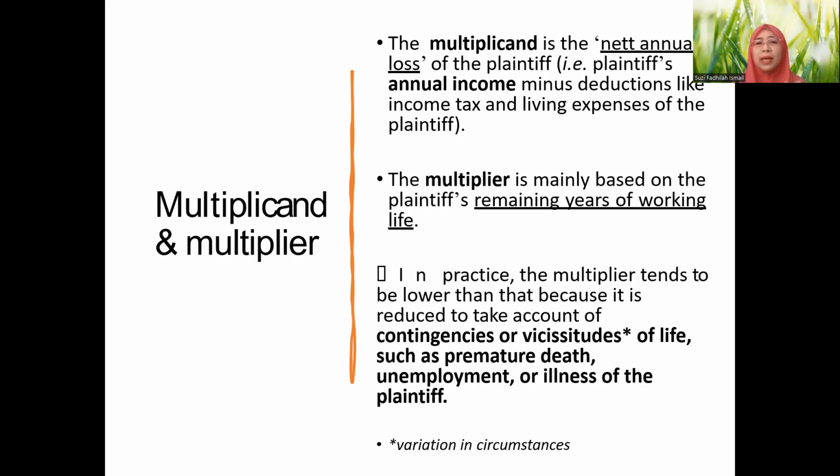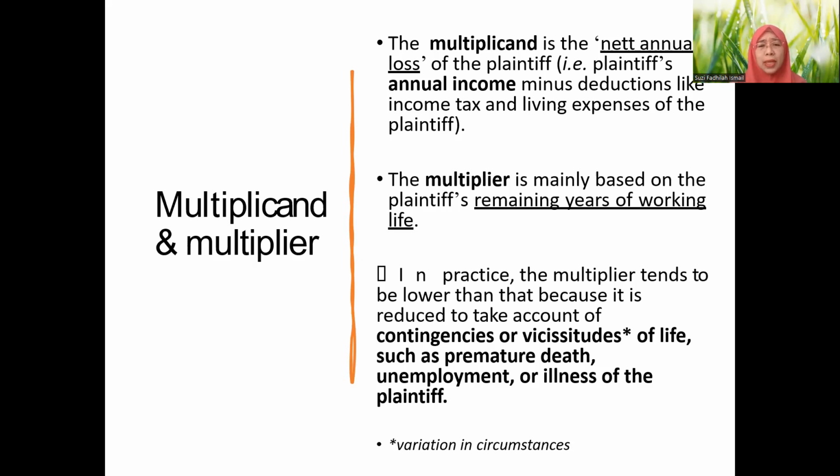But of course, it will be lower. In practice, the multiplier tends to be lower than that because it is reduced. Why is that so? Why 16? For example, the age is 30 when the accident happened, and usually normal people would work until 60. So 30 years to work. But the multiplier for the purpose of calculating LOFE would be 16, not 30. Why is that so?